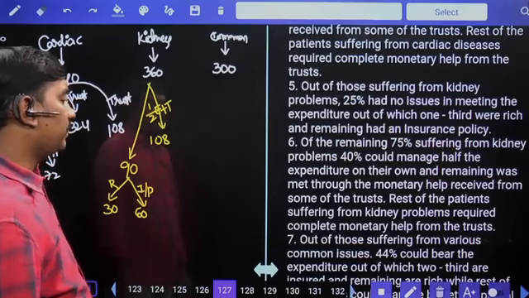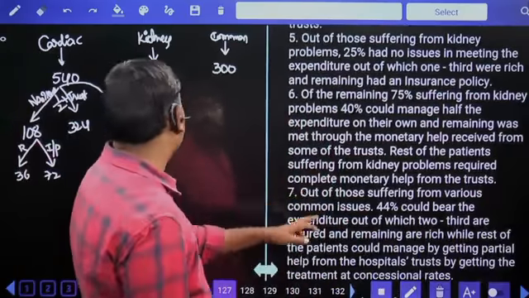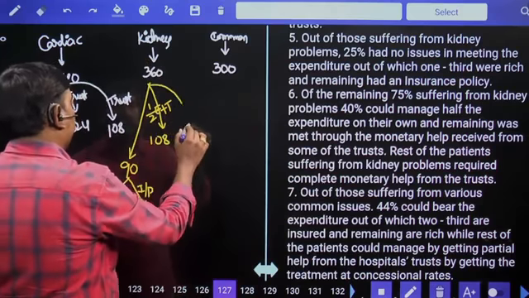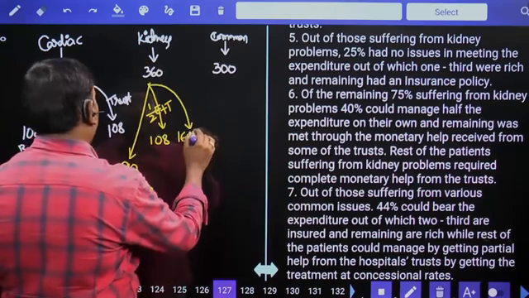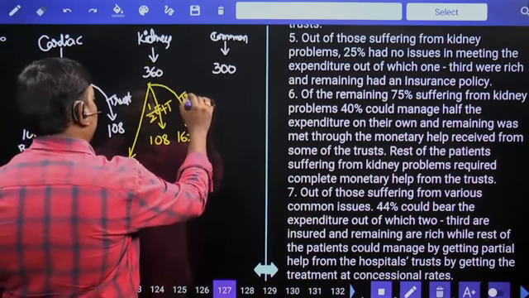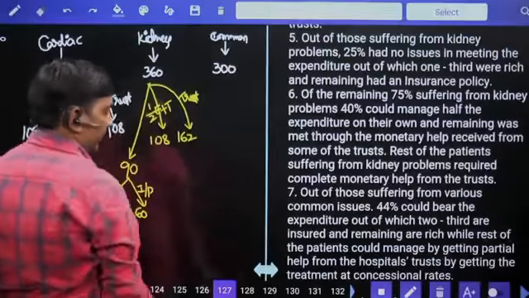Rest of the patients suffering from kidney problems required complete monetary help. So remaining 60%, 162 members, complete help from trust. That is kidney problems. Next.